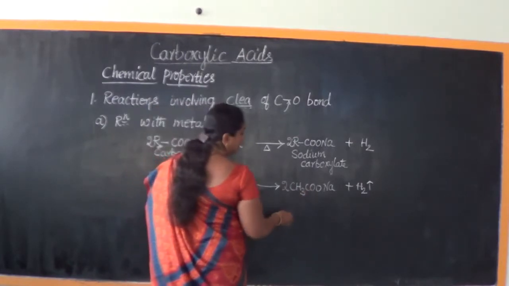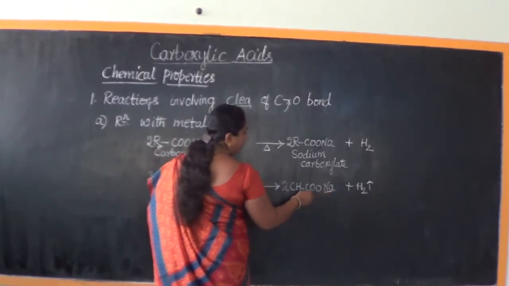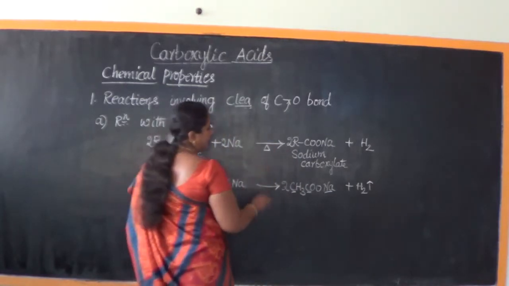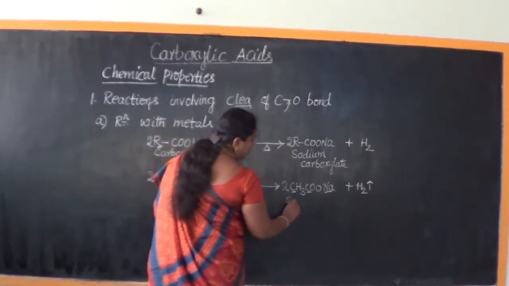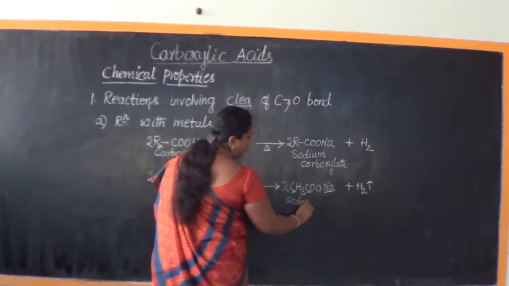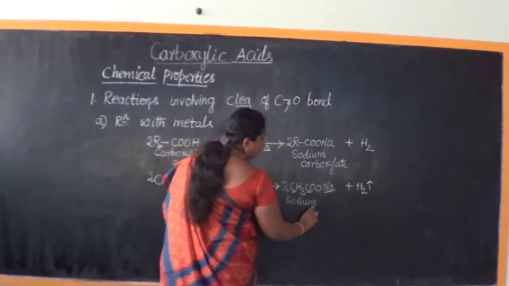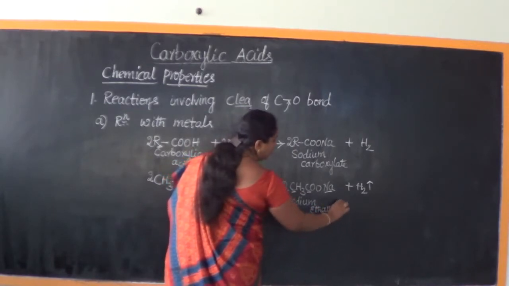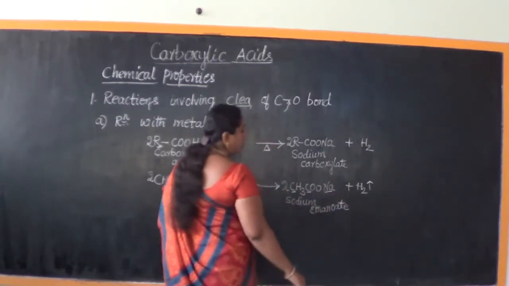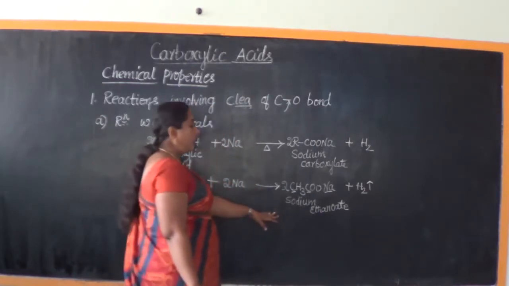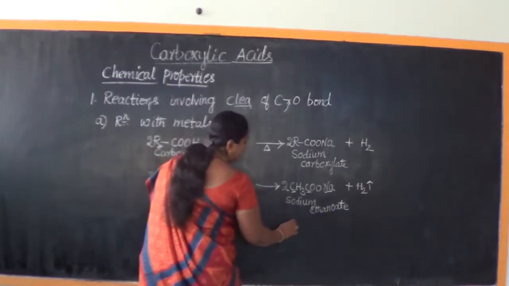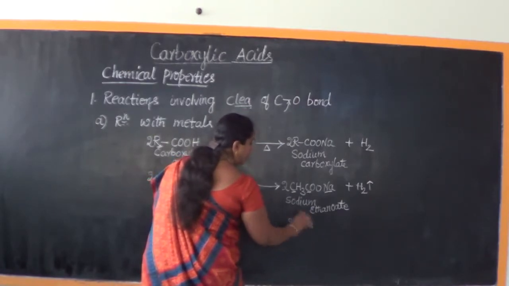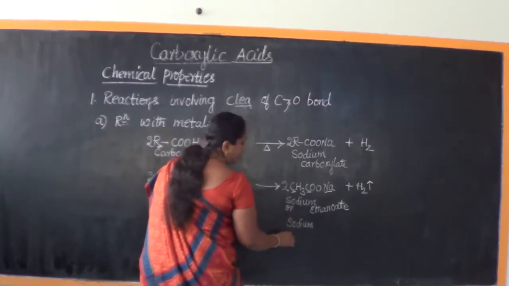What is the name of this compound? Sodium, and there are two carbon atoms, so it should end with -oate. We can call it sodium ethanoate. This is its IUPAC name.